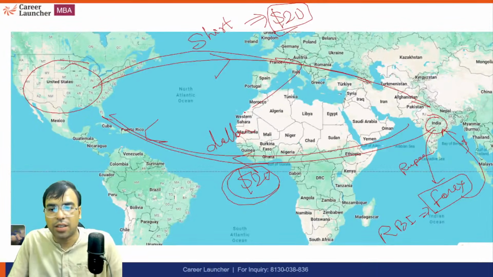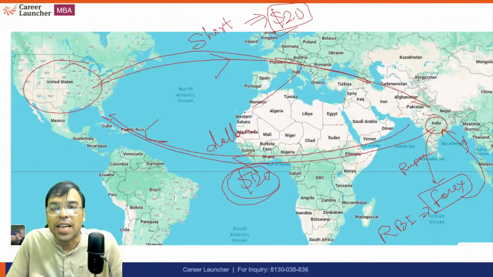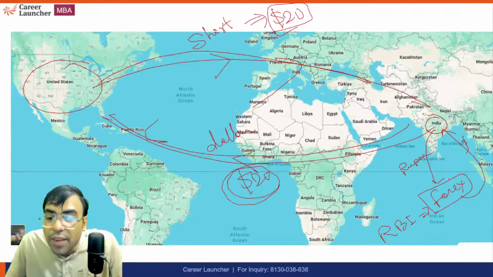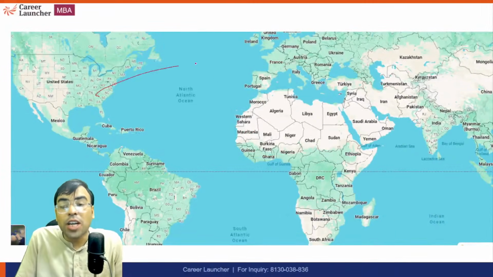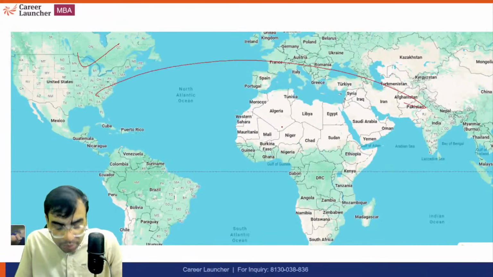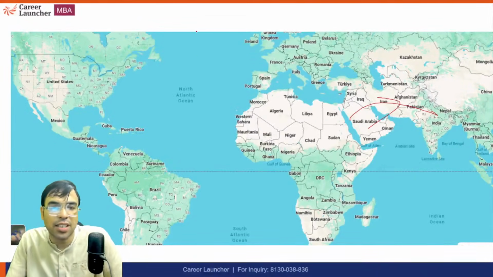So this is one example, but of course you will say, sir, I will go to the nearby exchange bank. Yes, fine. But that is a smaller level. At a bigger level, it is the RBI who keeps all the foreign exchange reserve. Even if you are importing, let's say from Saudi Arabia, you are supposed to pay in dollars. Most of the international transactions happen in dollars.